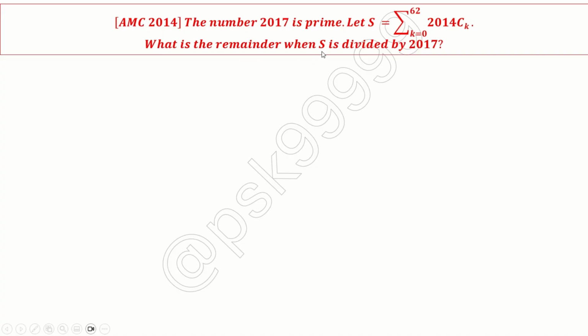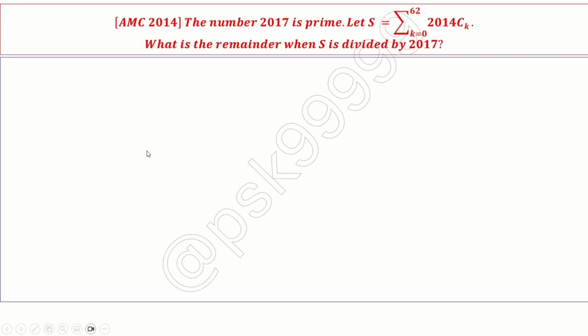What is the remainder when S is divided by 2017? So you need to understand, since 2017 is a prime, up to 2017, whatever number is there, you will get the remainder the same. That's why it is clearly mentioned that 2017 is prime. So you don't need to cross-check whether it is a prime or not.